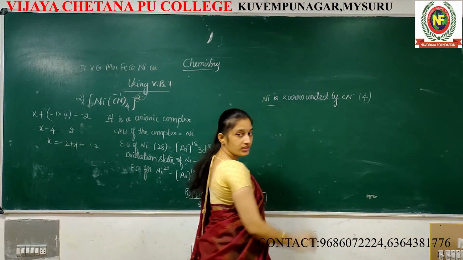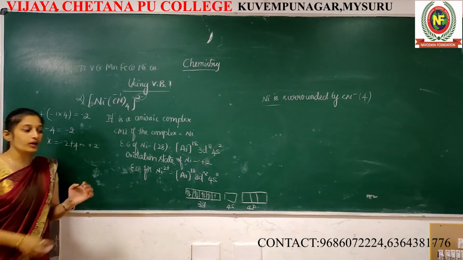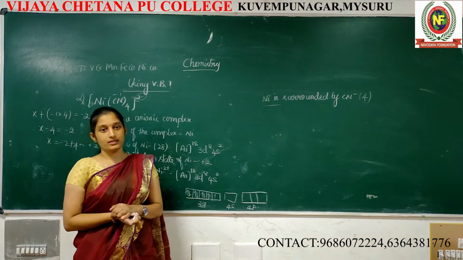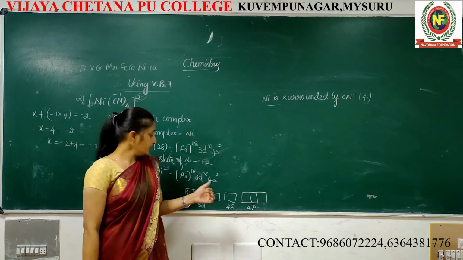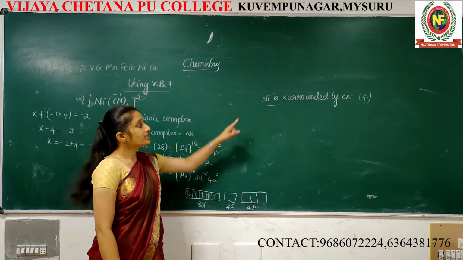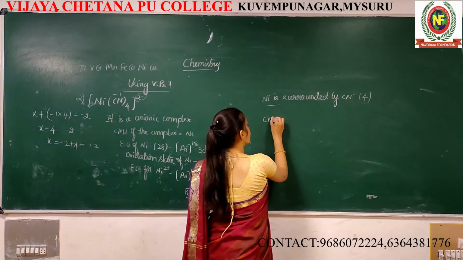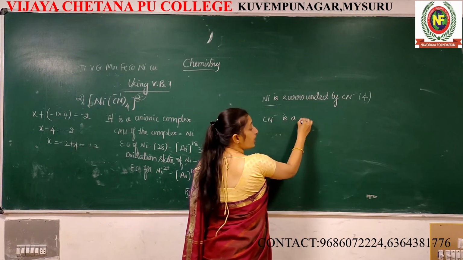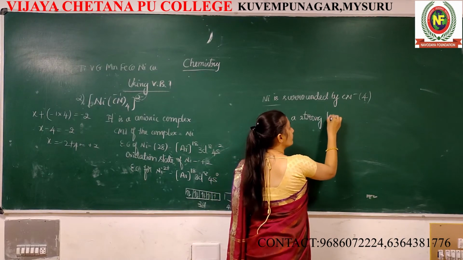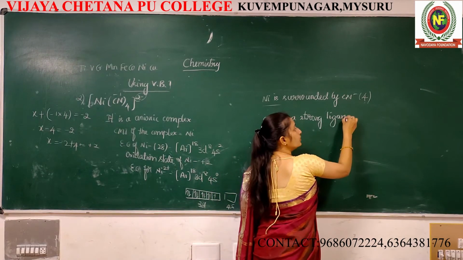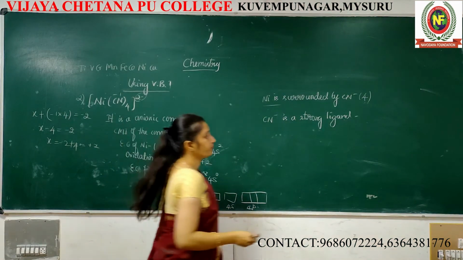After this, for chloride, what I explained, chloride is a weak ligand, means it doesn't have the capacity to pair up the unpaired electrons. But cyanide is a strong ligand. CN minus is a strong ligand. What will it do? It pairs up the unpaired electrons in the CMI.